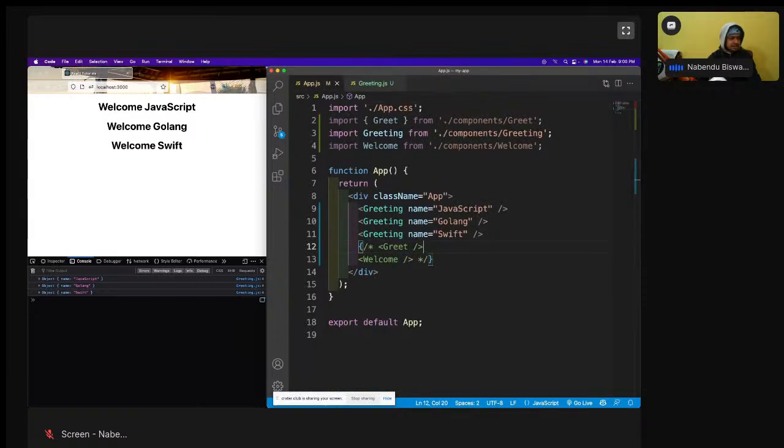Now there is another kind of props, which we are going to see, known as children props. In this greeting, most of the time for React components you'll use the self-closing thing.